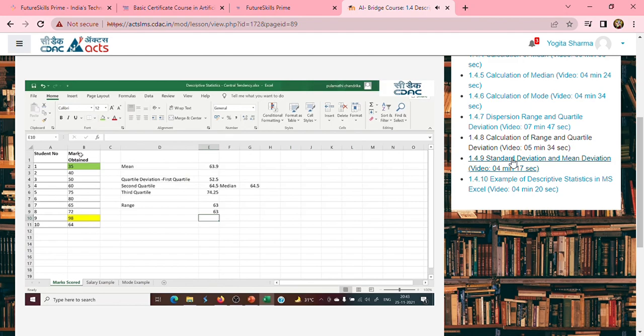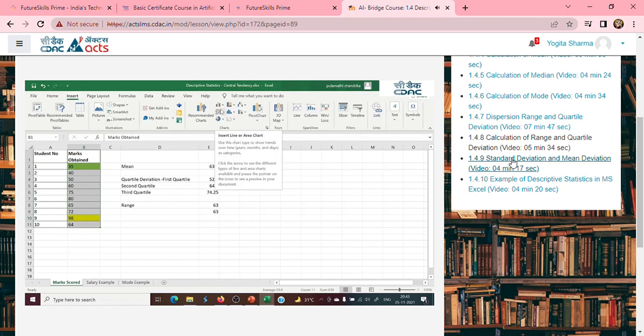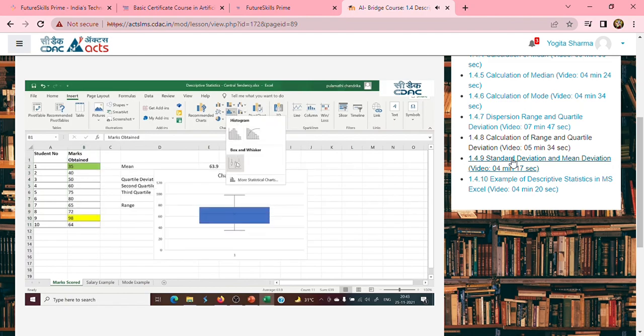So hence what we do is we try to visualize the data. How to do that? How to get the box plot? You just go here, select the data, go to insert, and under the charts, you will see something called a box and whisker plot. Yes, box and whisker plot. So I just plot it over here.